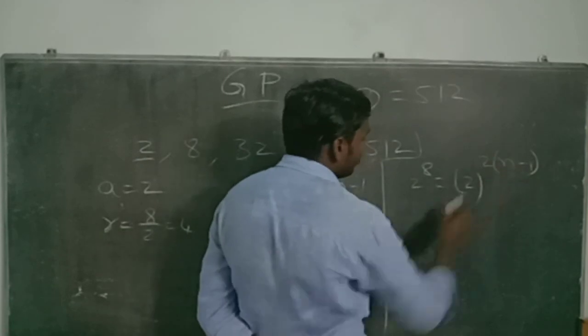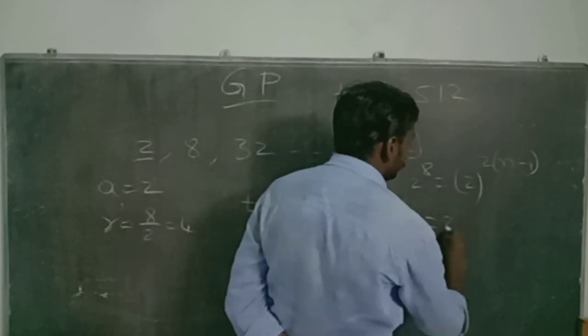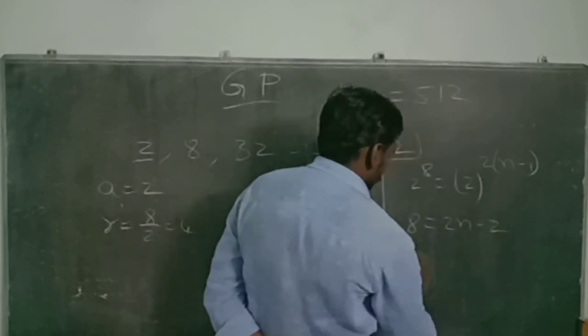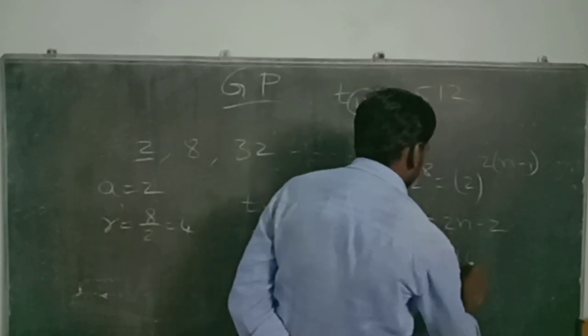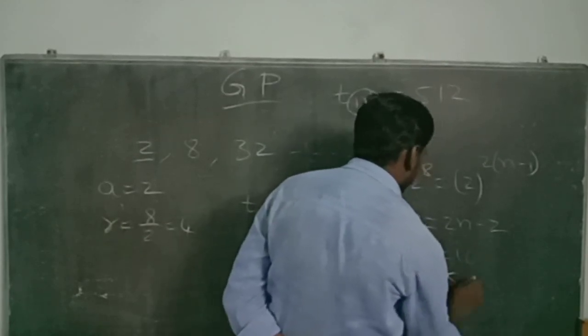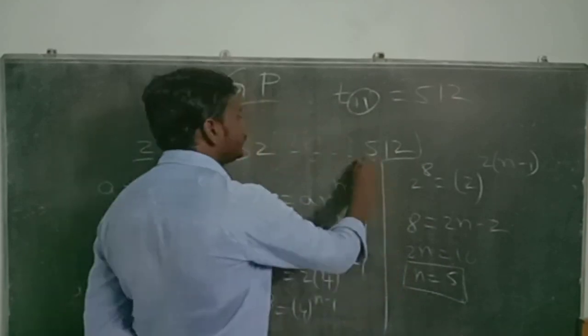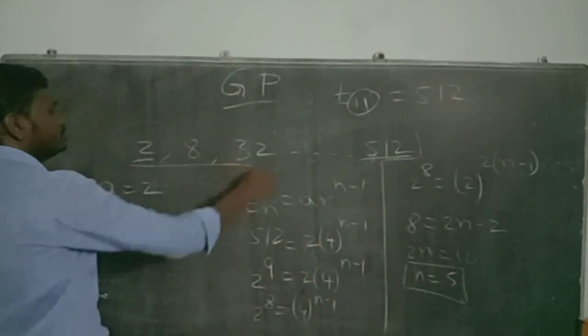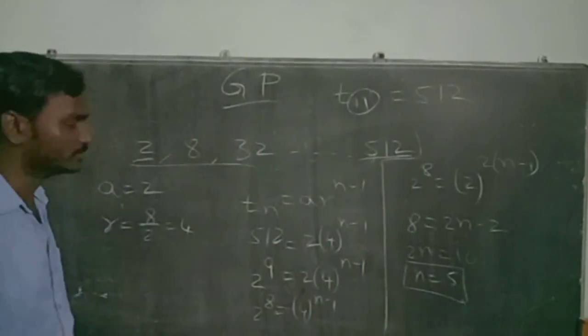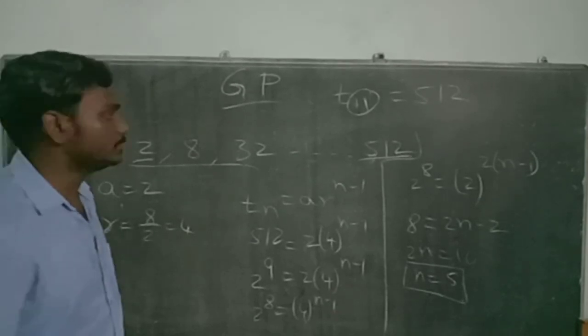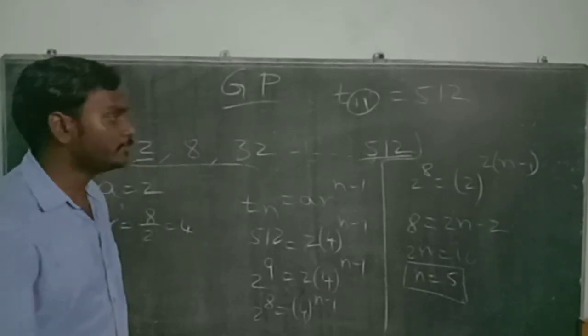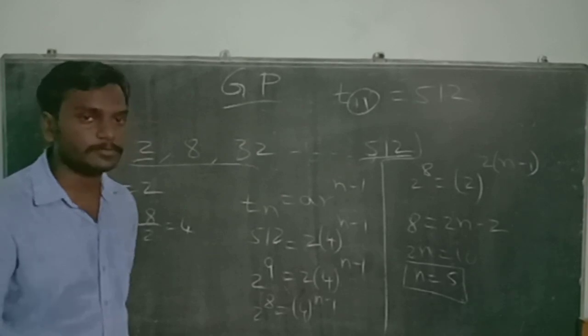When bases are equal, powers are equal. 8 is equal to 2n minus 2. 2n is equal to 10. n is equal to 5. So 512 is the fifth term in this sequence. Which term? Fifth term. So these are the most important formulas that you have to remember when you are going to write your 10th class exam.